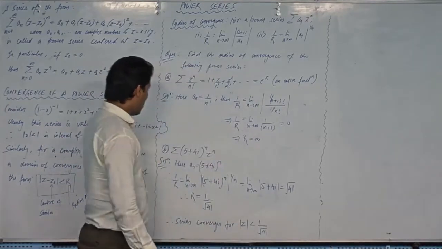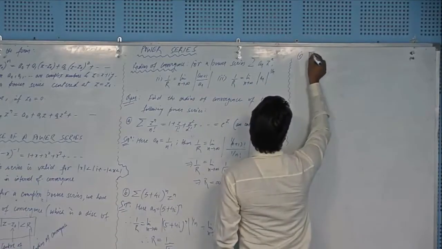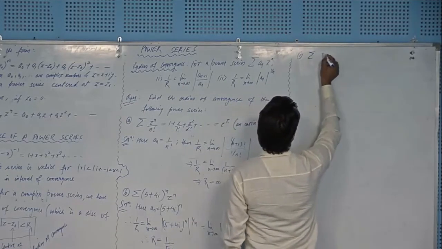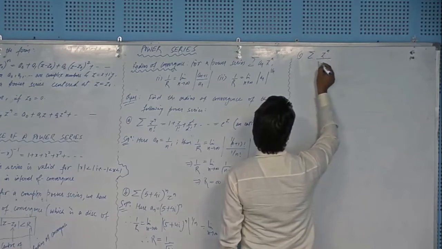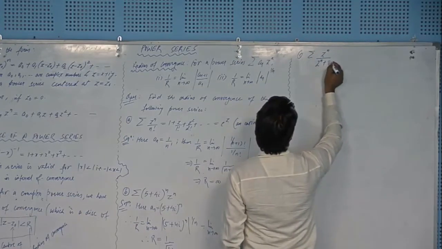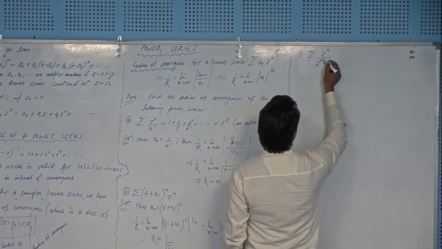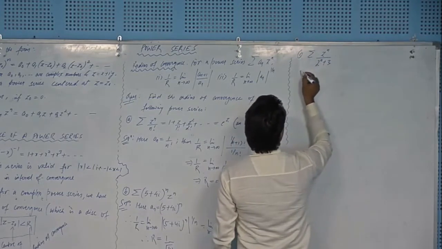Okay. Taking another example, summation of z to the power n over 2 to the power n plus 3. Solution,